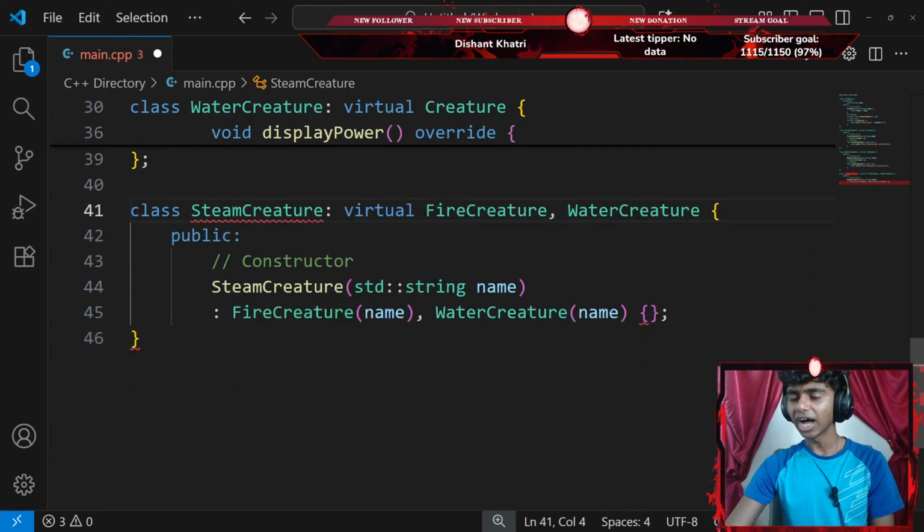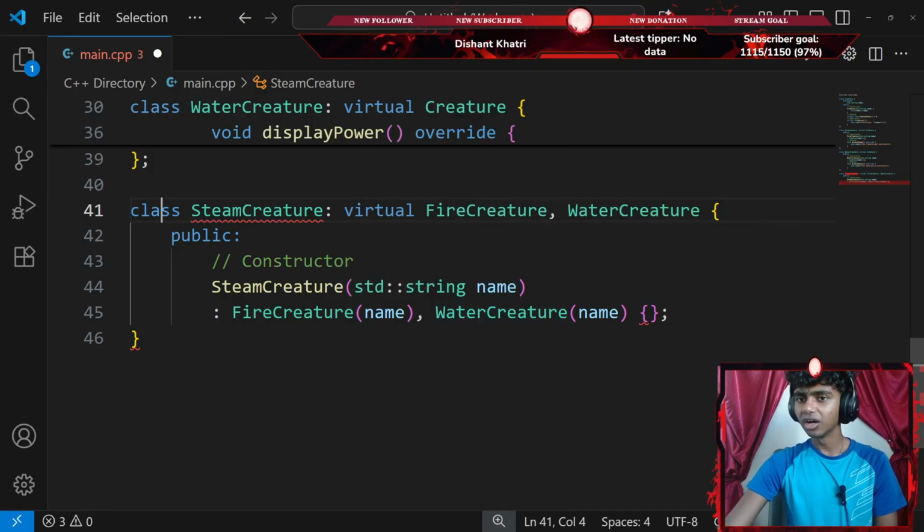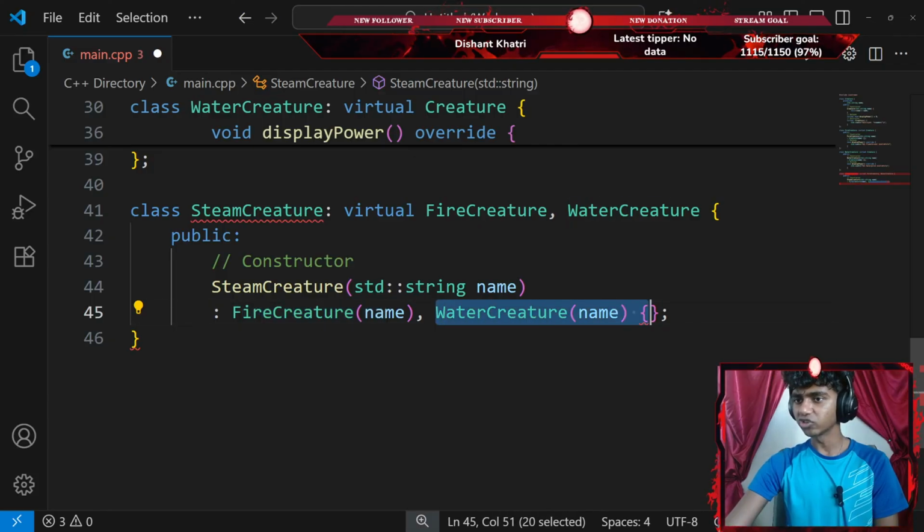Okay, that said, I created a water creature. I did create a constructor, didn't I? Okay, that's for my fire creature. That's for my virtual creature.